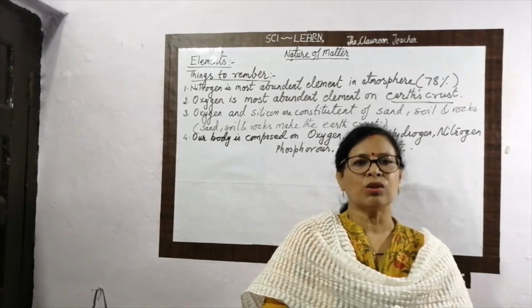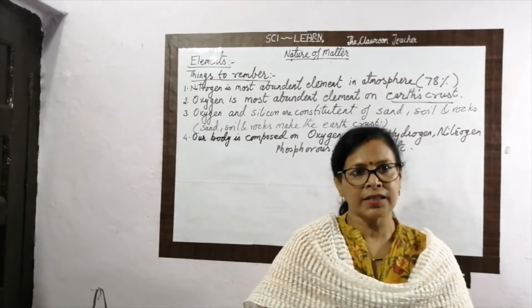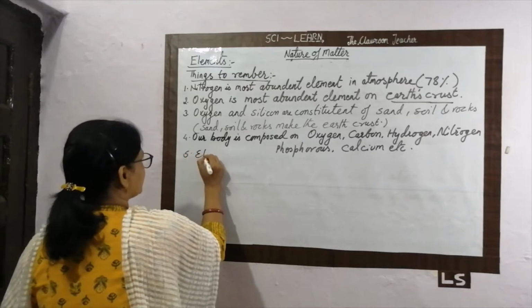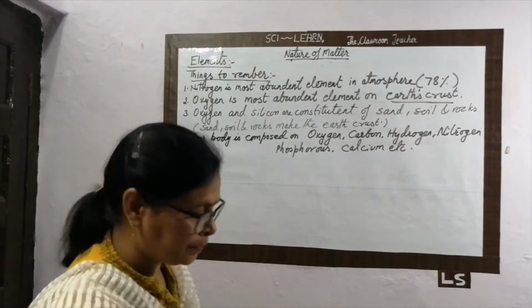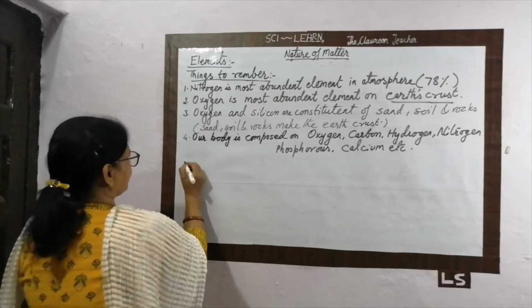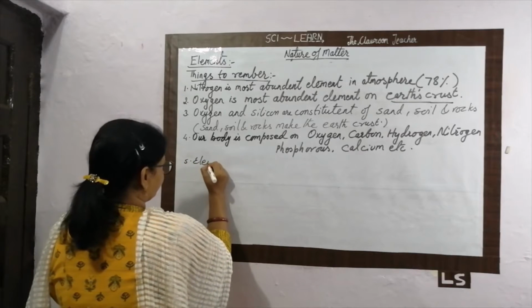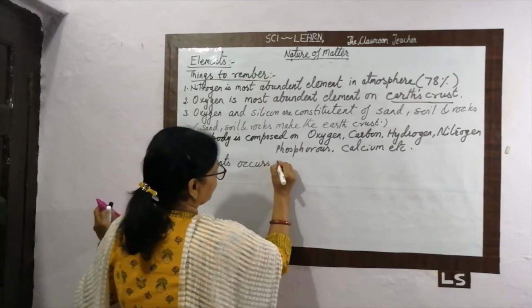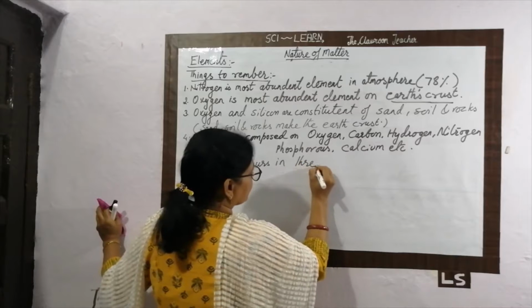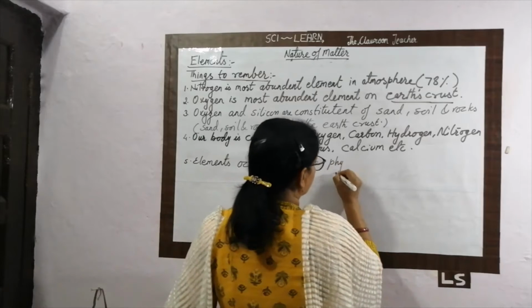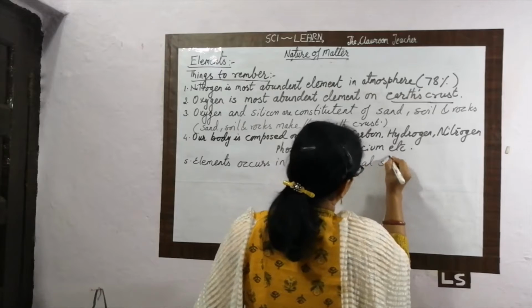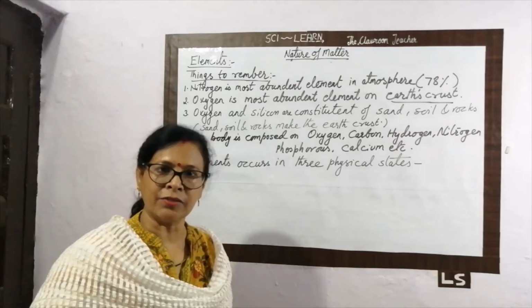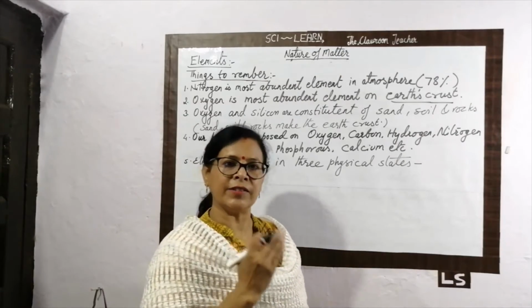Okay. The elements occur in three physical states. Out of 118 elements, we are able to classify these elements in three physical states.